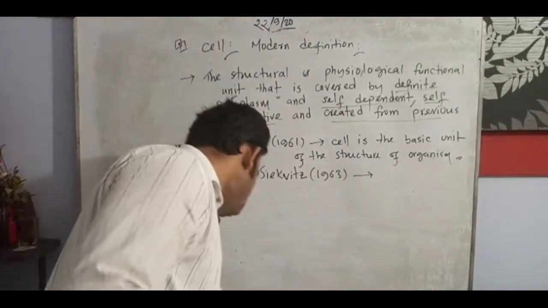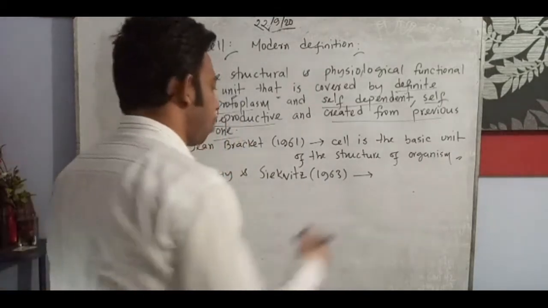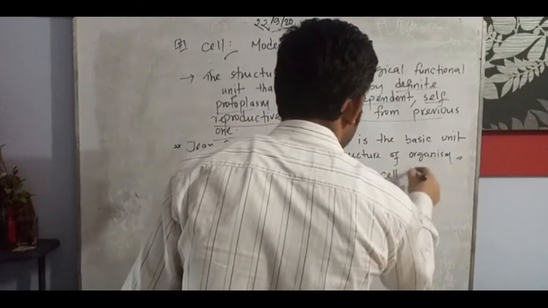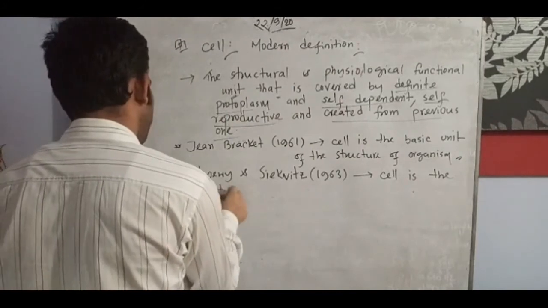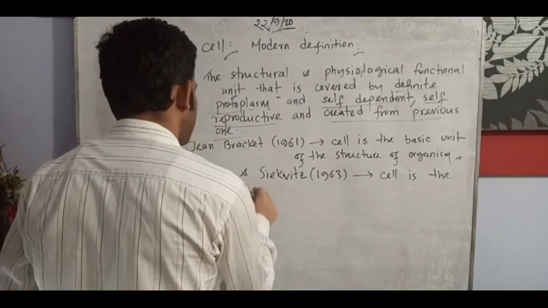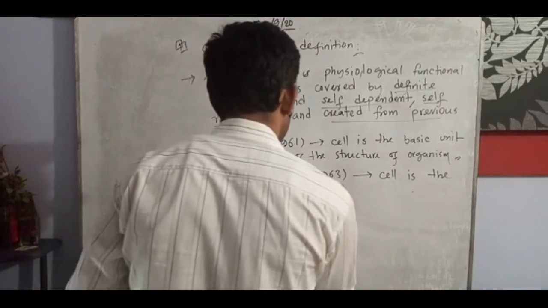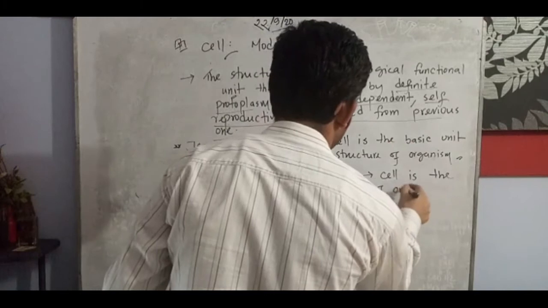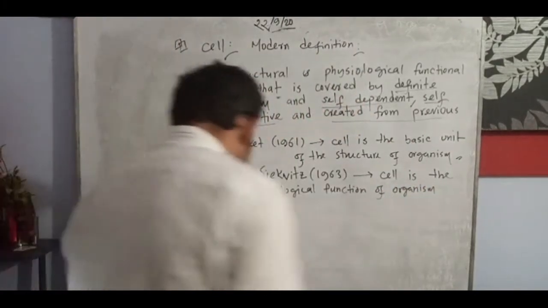He told only one thing, that the cell is the unit of physiological function of the organism.